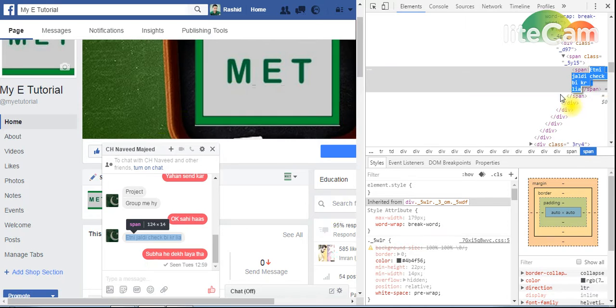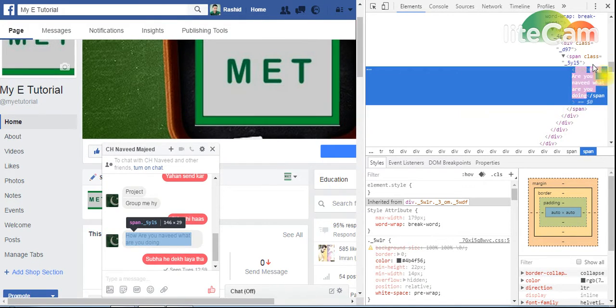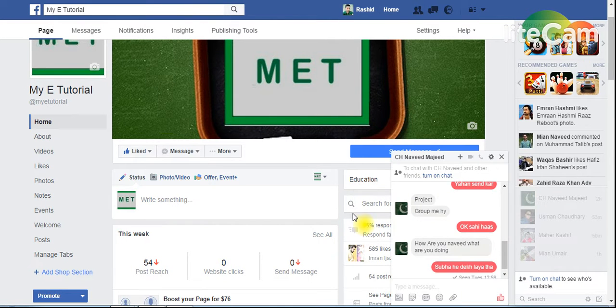I will double click on it, then I will change the message. How are you, Naveed? What are you doing? Then I will just change the message, enter and close that window. Now you can see here that how are you, Naveed? What are you doing? The message has been changed. So this is the way by which you can change the message, right?